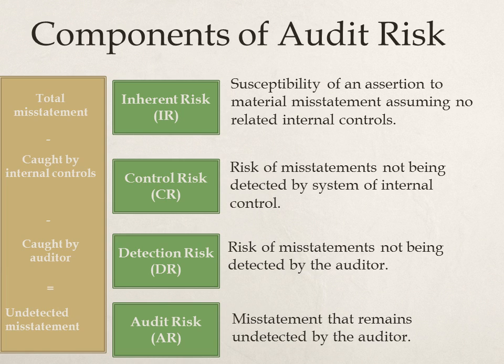Inherent risk represents the likelihood the financial statements contain a material misstatement before the audit begins, before we consider the internal controls, before we consider the possibility the auditor would detect it. This can be measured either qualitatively, i.e. low, medium, high, or numerically, between 0 and 1. It is impossible for there to be no inherent risk.